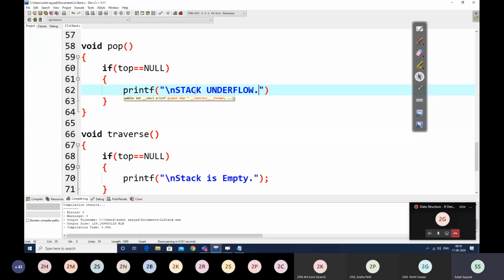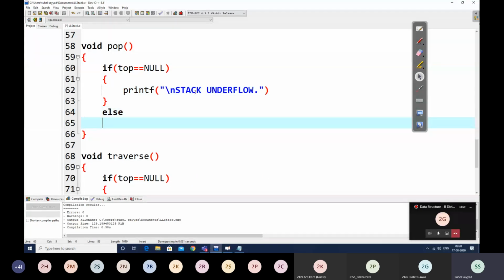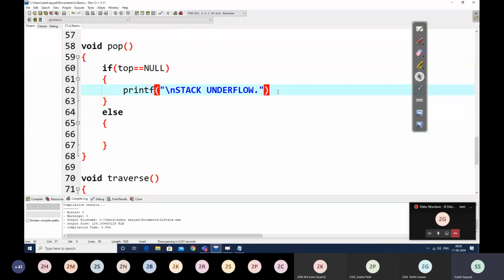Okay, now if the stack underflow case is handled, what is the else part? The else part is that the linked list is not empty. And now in this case, delete can be performed. Which delete is it? It is delete at start, with the linked list containing some elements. Now, can anyone tell me what will happen here in the else part?